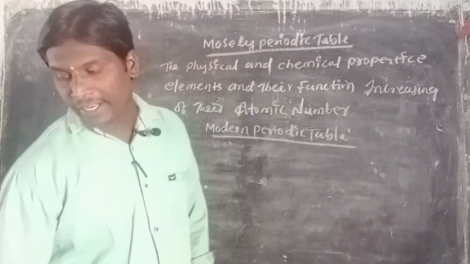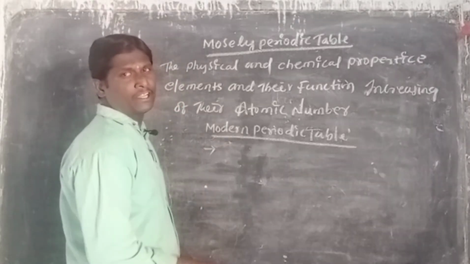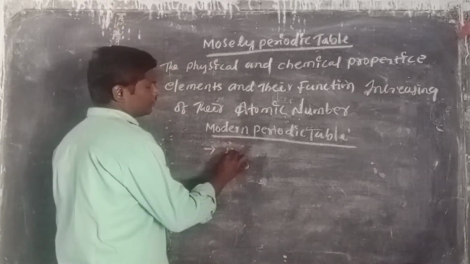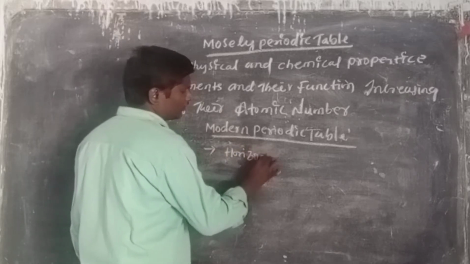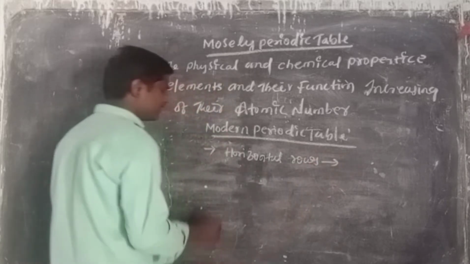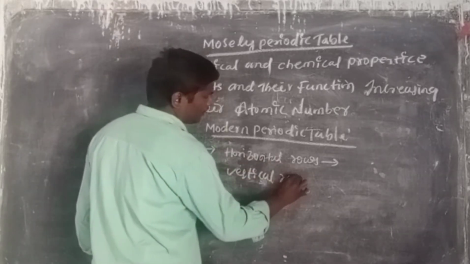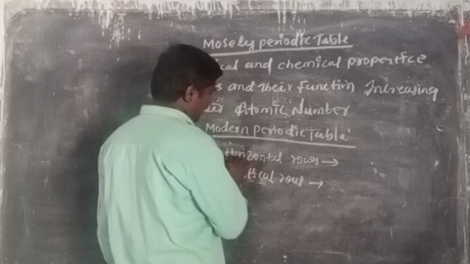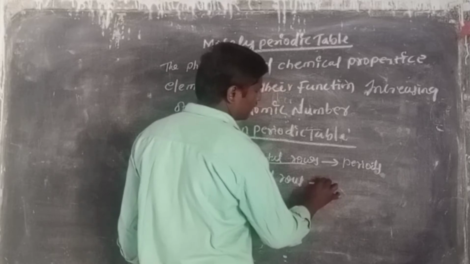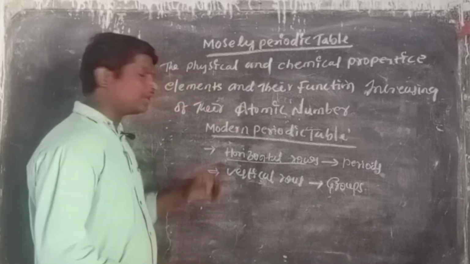Now, what is present in the modern periodic table? In the modern periodic table, there are horizontal rows and also vertical rows. The horizontal rows are called periods, and the vertical columns are called groups. We need information about the modern periodic table.